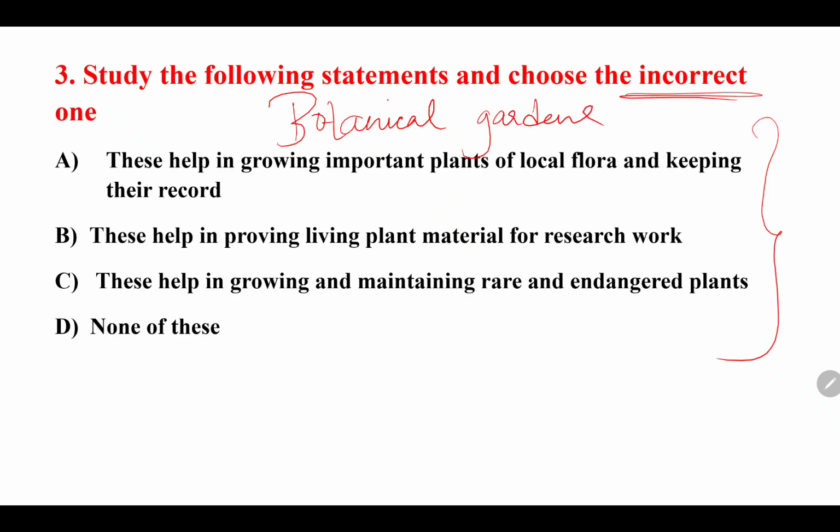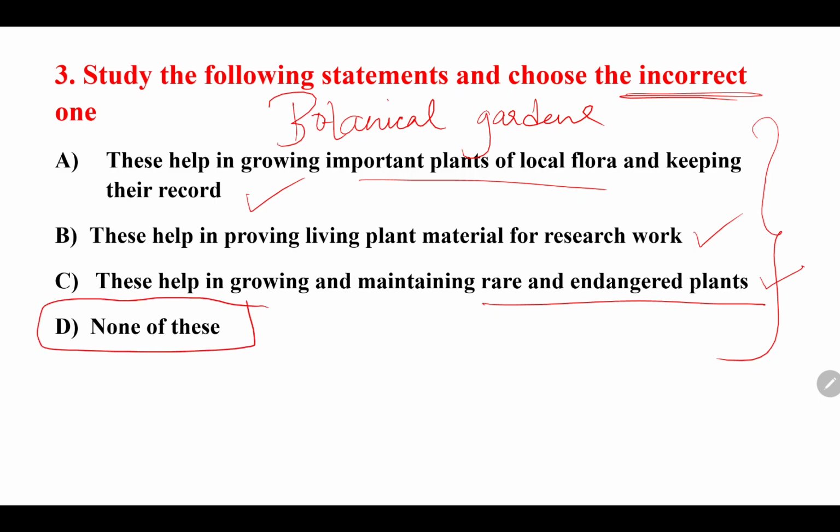Right? So, let me study all four options. These help in growing important plants of local flora and keeping the record. Yeah. Next, these help in providing living plant materials for researchers. Yes. Next, these help in growing and maintaining rare and endangered plants. So this is also true. So here I am not able to find any incorrect statement. So none of the statements are incorrect. So option D.